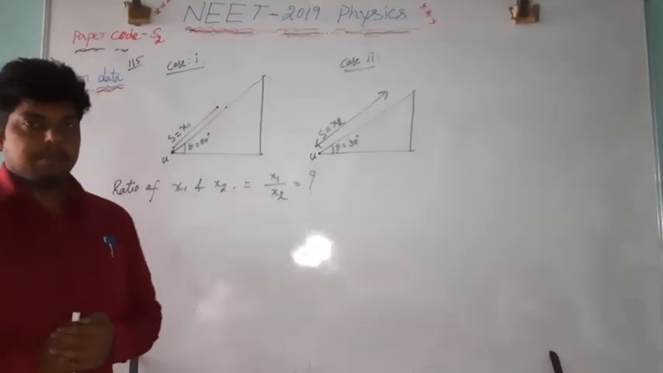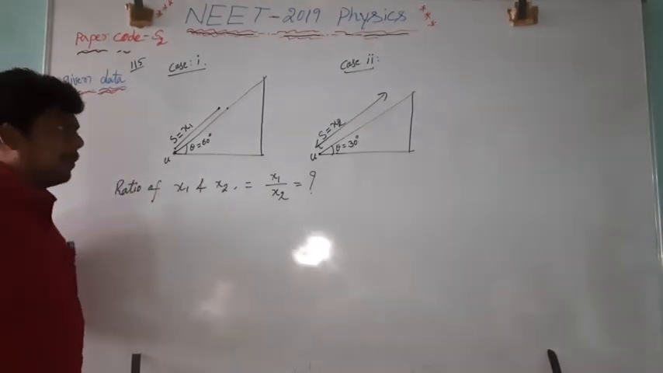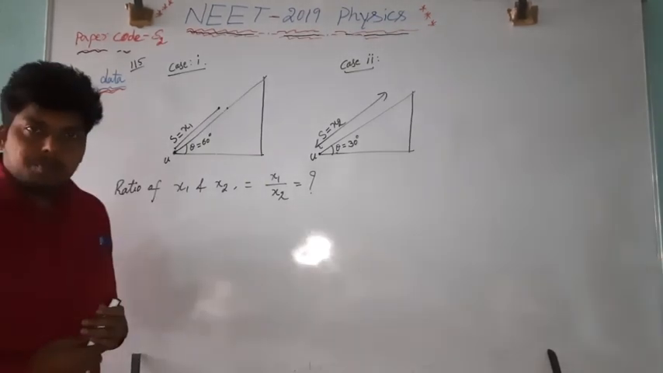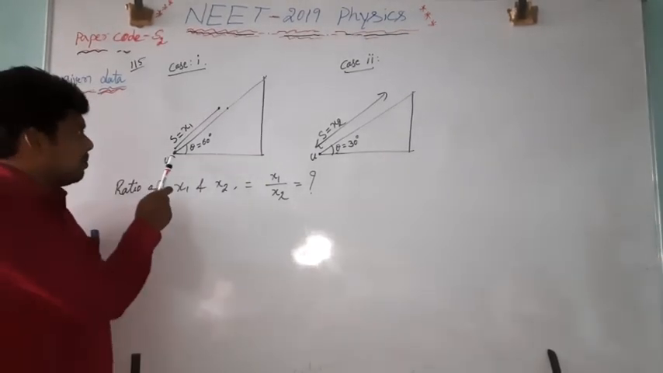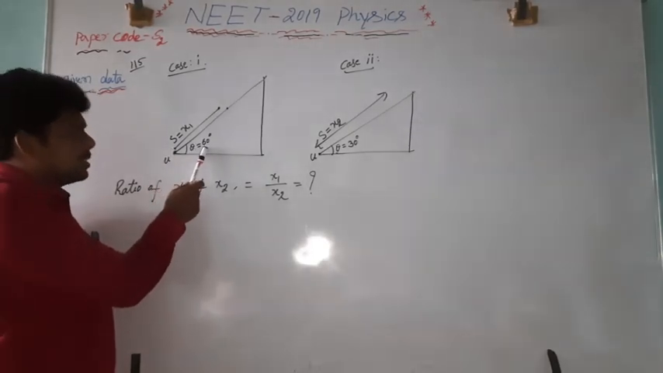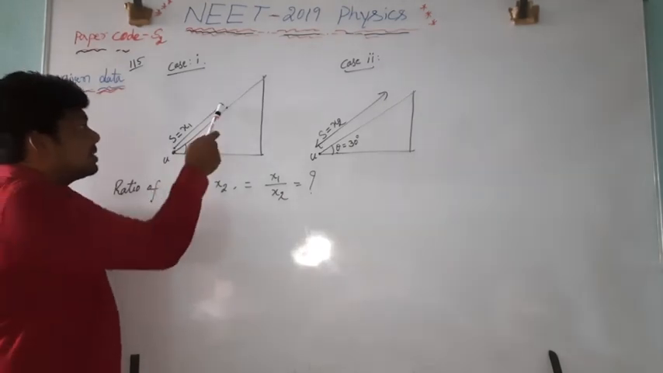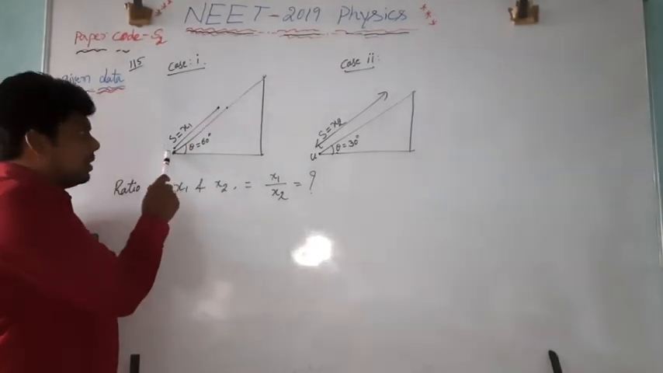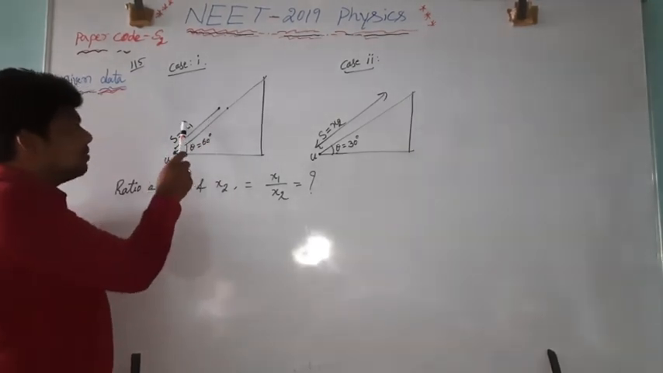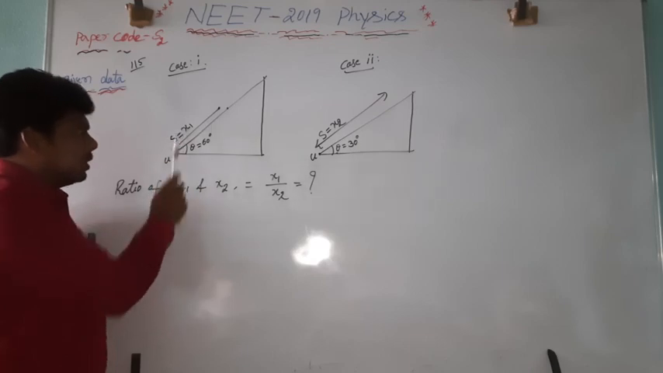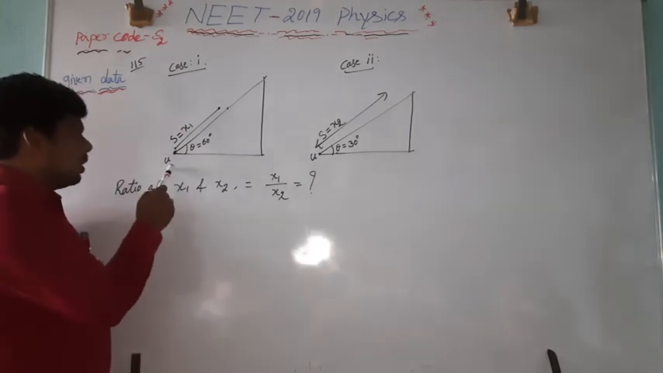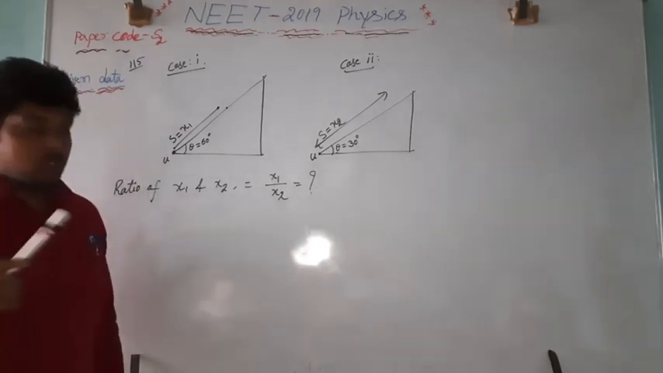Now the next question number is 115. In this question, they have taken a body that is shot from the bottom point of an inclined plane. The angle of inclination is 60 degree. The body has traveled a distance of x1. Distance is equal to x1. Angle of inclination is equal to 60 degree. The velocity with which it is shot is the initial velocity u.